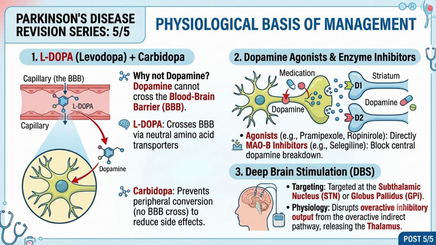Therapeutic physiology, pharmacological management relies on restoring dopaminergic drive. Levodopa, L-dopa, crosses the blood-brain barrier via neutral amino acid transporters and is co-administered with carbidopa, a peripheral decarboxylase inhibitor, to prevent systemic breakdown. Dopamine agonists directly stimulate postsynaptic D1 and D2 receptors, while MAO-B inhibitors prevent synaptic degradation. In refractory cases, deep brain stimulation, DBS, targets the subthalamic